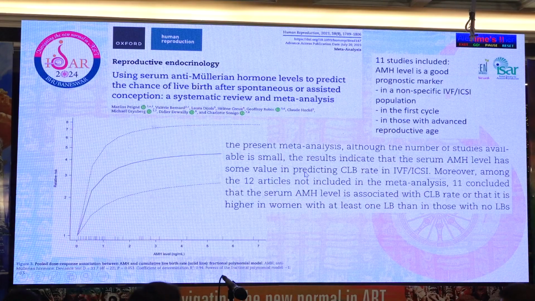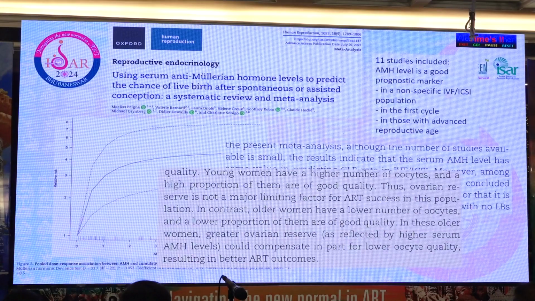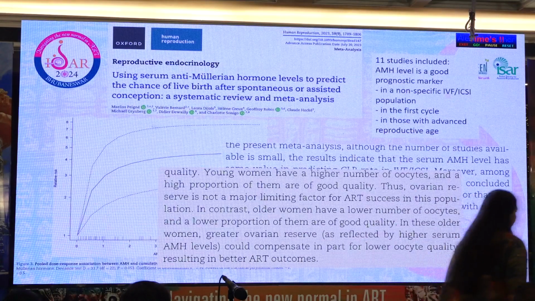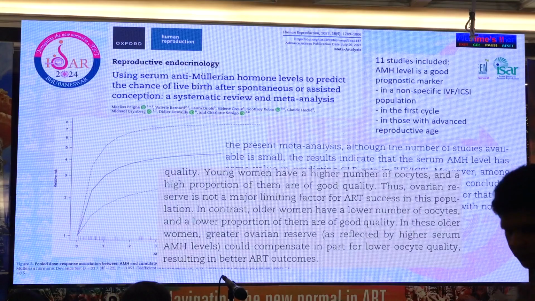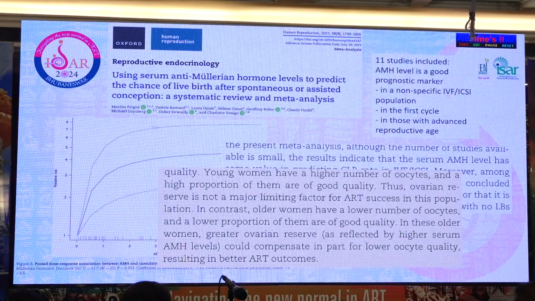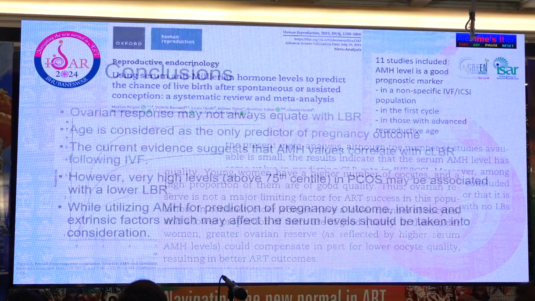So the latest meta-analysis also says that there is an improvement in the pregnancy rate as the AMH level increases, irrespective of the number of oocytes retrieved. Young women may have a higher number of oocytes, and a high proportion of them are of good quality. Thus, the ovarian reserve is not a major limiting factor for ART success. However, older women have a lower number of oocytes, and a lower proportion of them are of good quality. So in these older women, greater ovarian reserve, as reflected by higher serum AMH levels, could compensate in part for the lower oocyte quality, resulting in better ART outcomes.